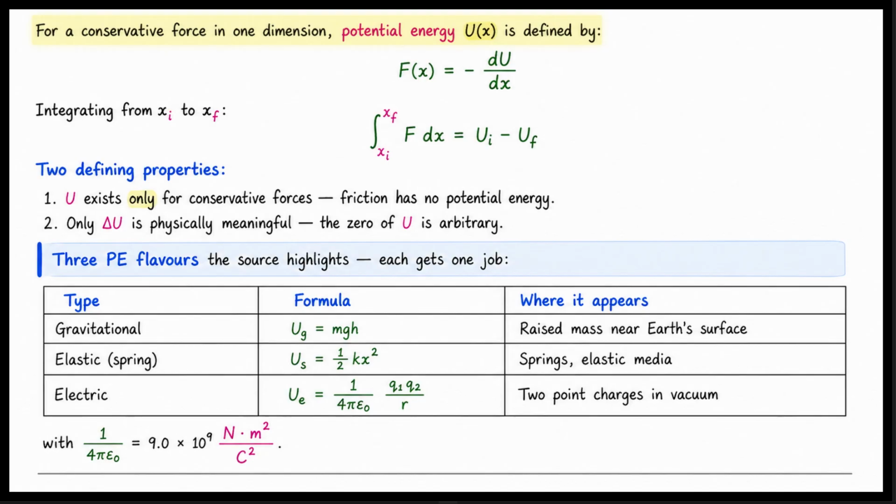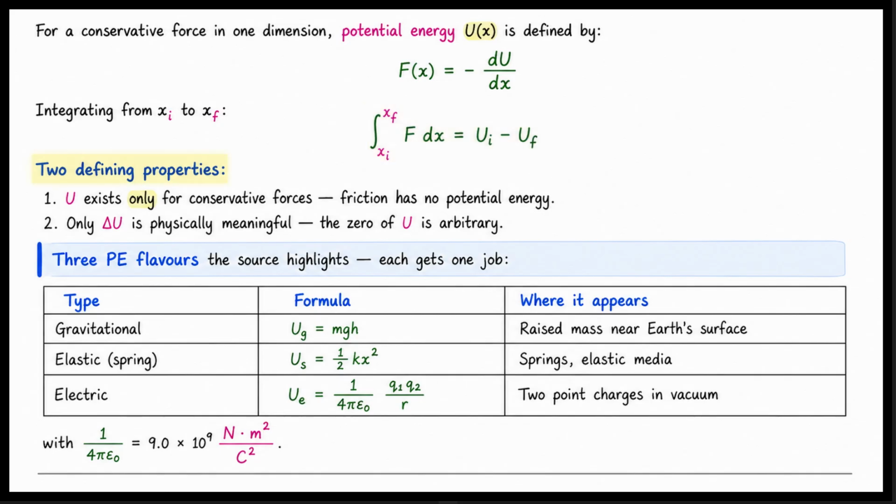Potential energy is defined only for conservative forces. For a conservative force in one dimension, potential energy U as a function of x is defined by a derivative. The force F of x equals the negative derivative of U with respect to x. If we integrate from an initial position xi to a final position xf, the integral of force with respect to x equals Ui minus Uf.